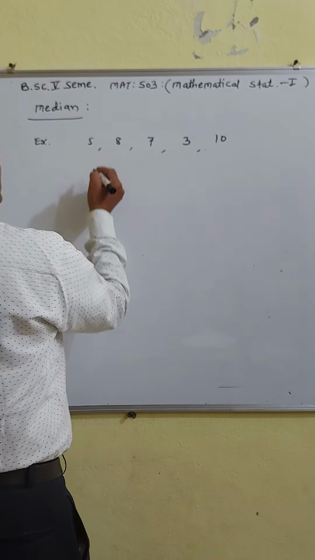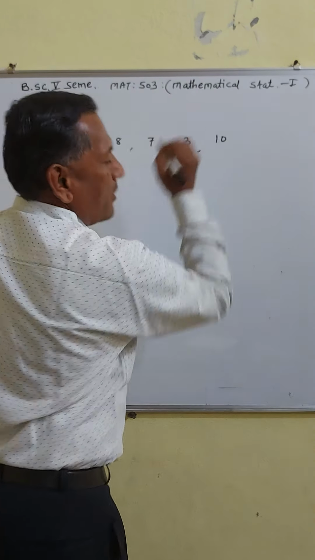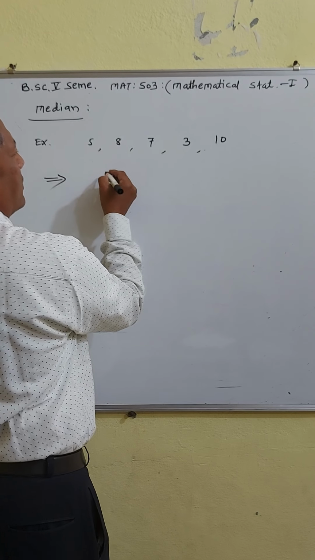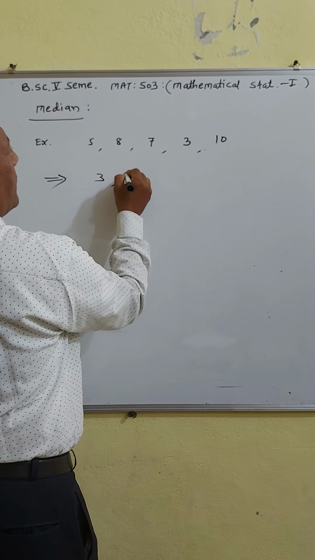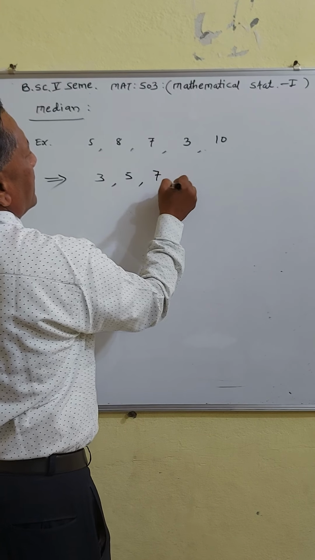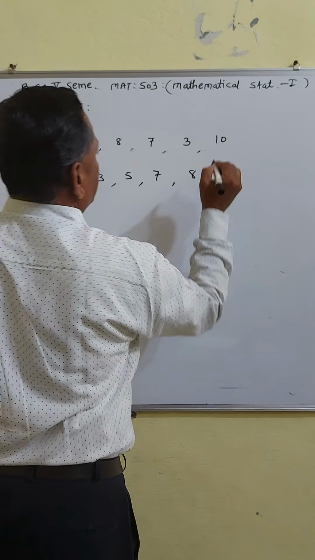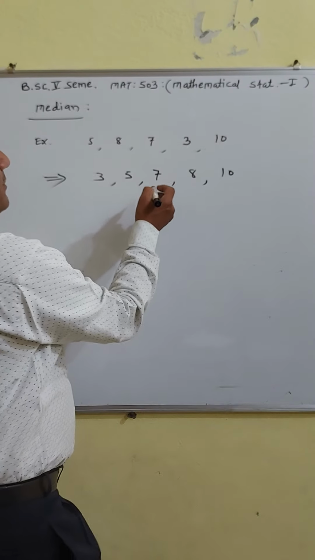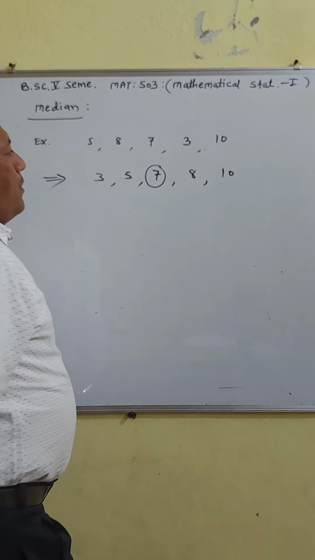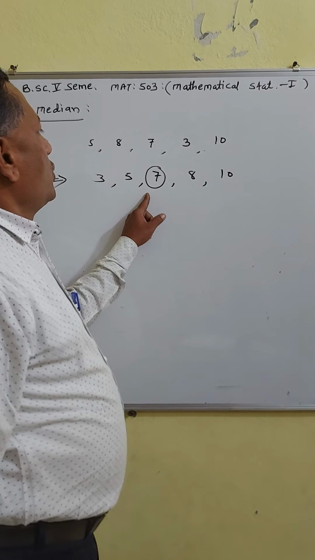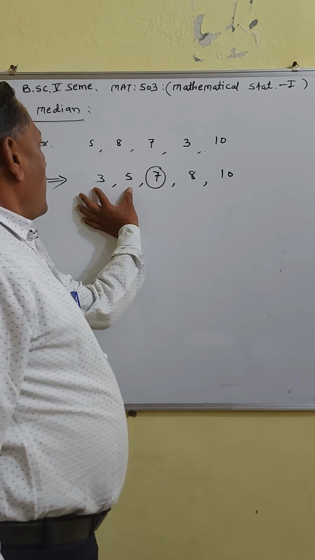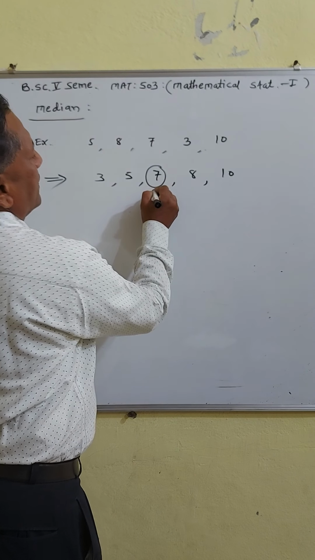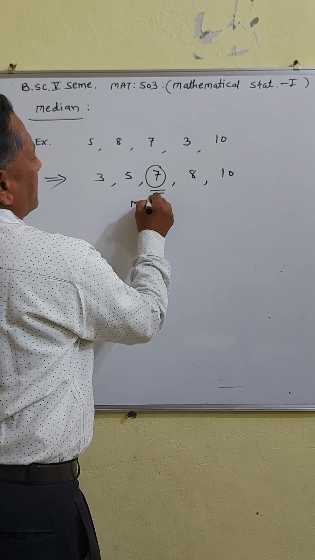Here there are 5 observations. You arrange them in ascending order: 3, 5, 7, 8 and 10. Then the middle term is 7. It divides the series into two equal parts. There are two observations before it and two observations after it. Therefore, the median is the middle term, 7.